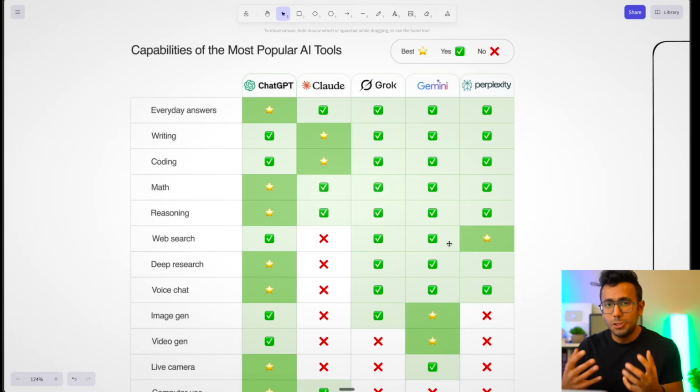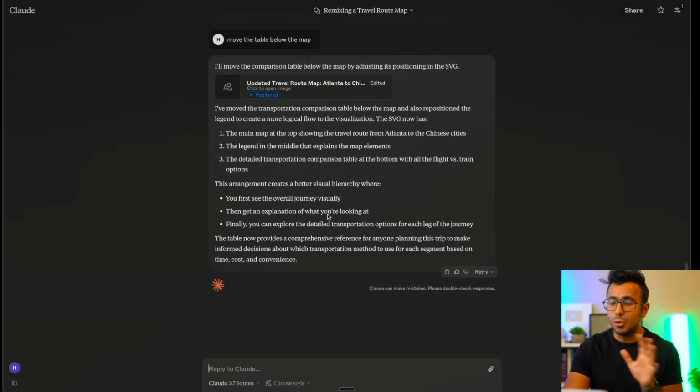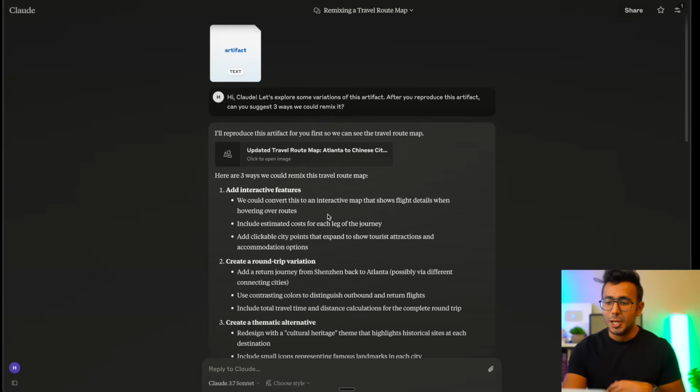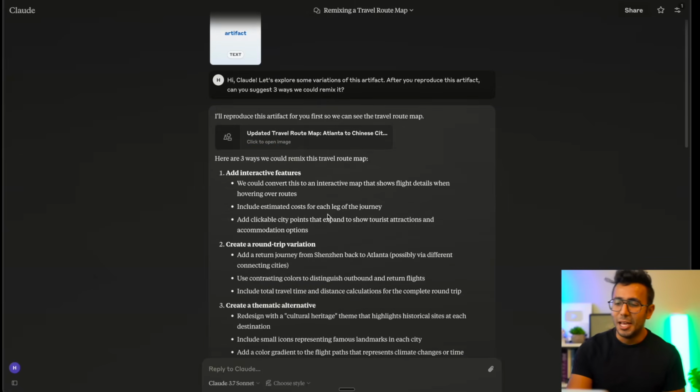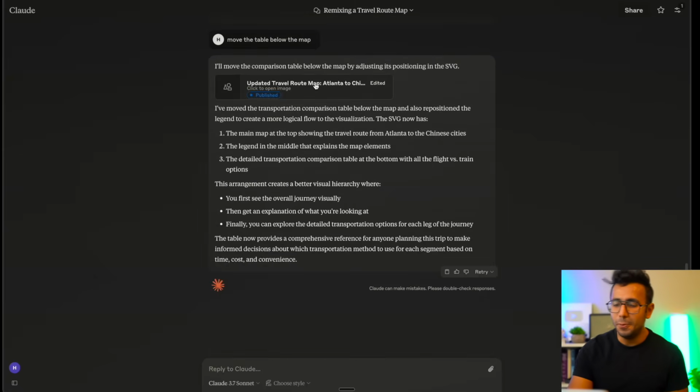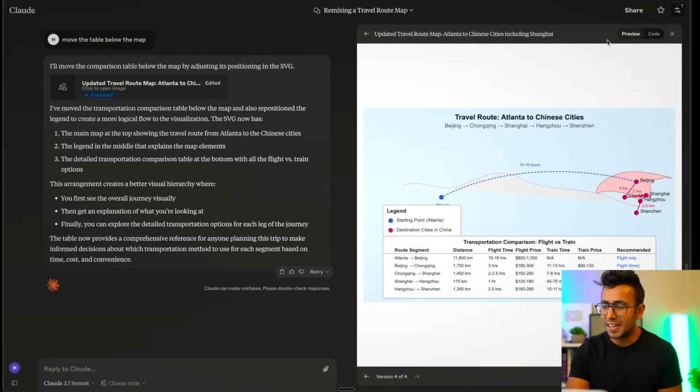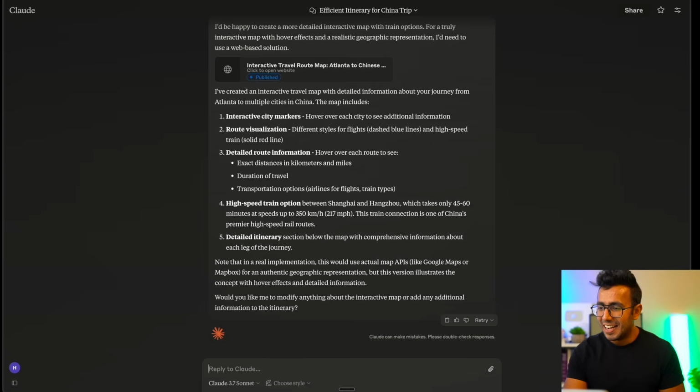And that's why I want to teach you to use foundational models properly as well. So I'm going to open Claude right now, and I'm going to show you one of the coolest things I did. My friend was asking me, let's plan a trip to China. I was like, I have never been to China. So I'm going to show you my prompting as well.